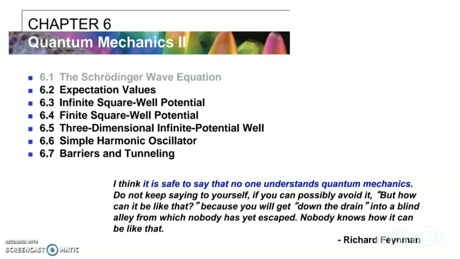Nobody knows how it can be like that." I hope you can understand what Richard Feynman wants to say. Quantum mechanics is not so easy; it is very tough and difficult. However, I will try to complete the syllabus.